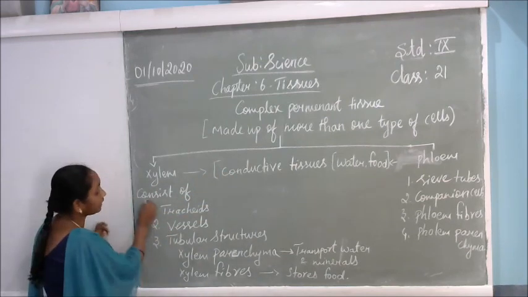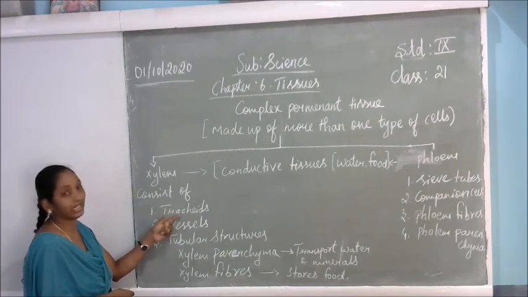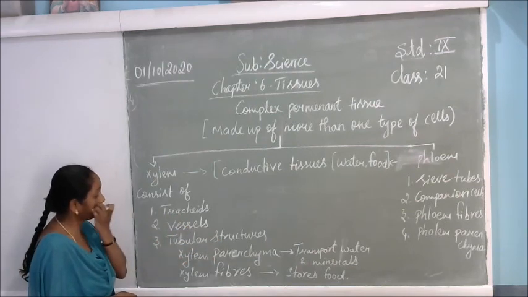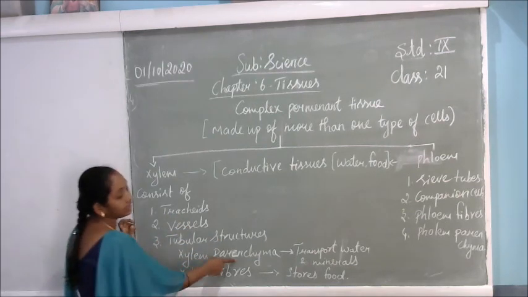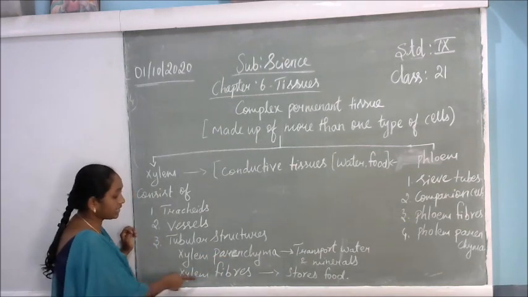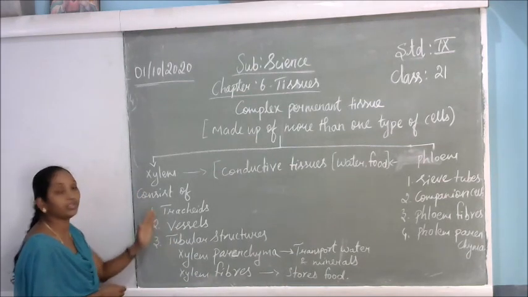The xylem consists of four elements: tracheids, vessels, xylem parenchyma, and xylem fibers. Parenchyma is a living cell in the xylem. So the xylem consists of these materials.